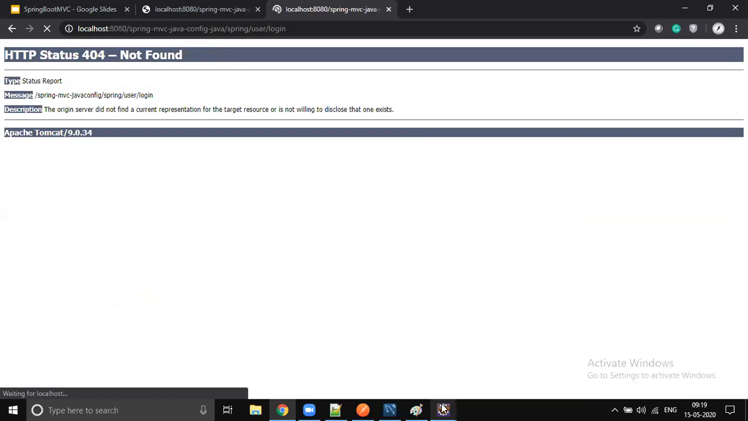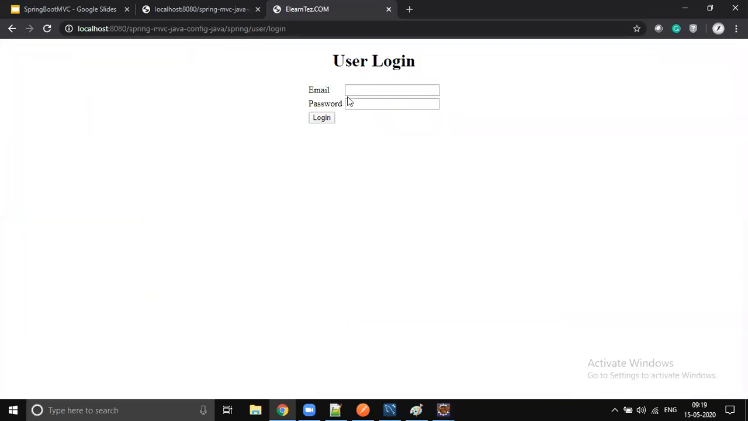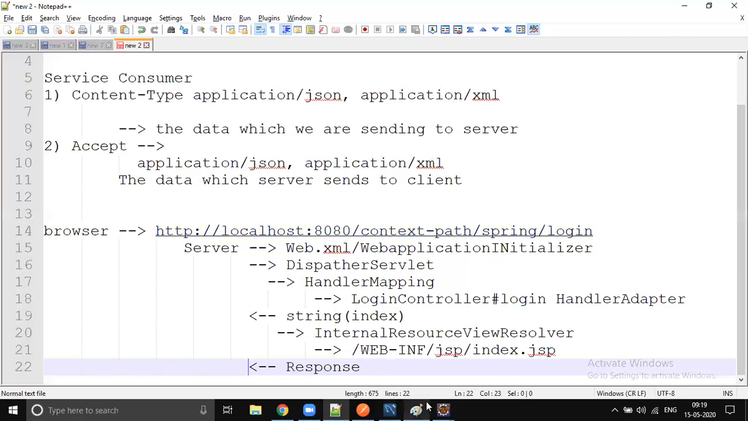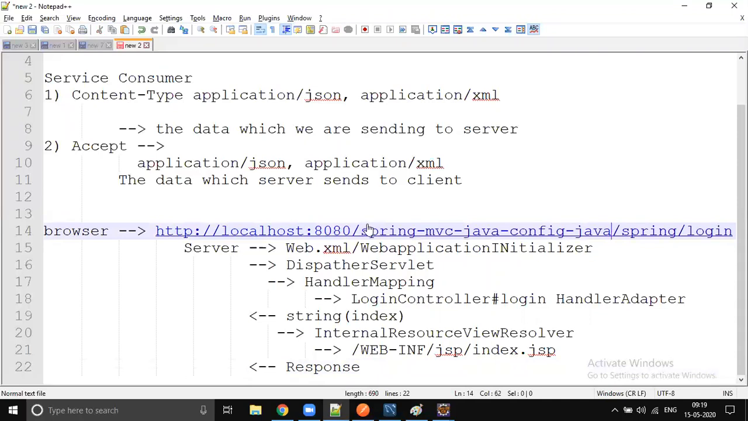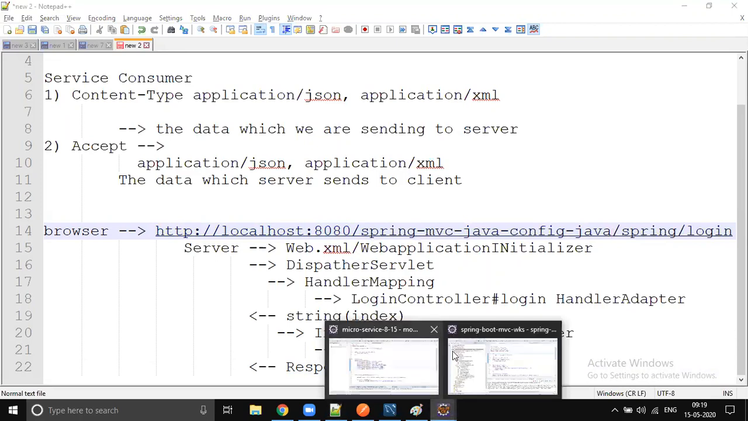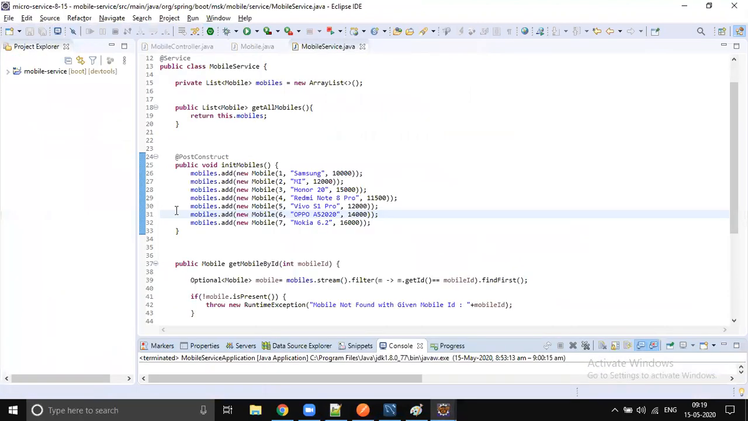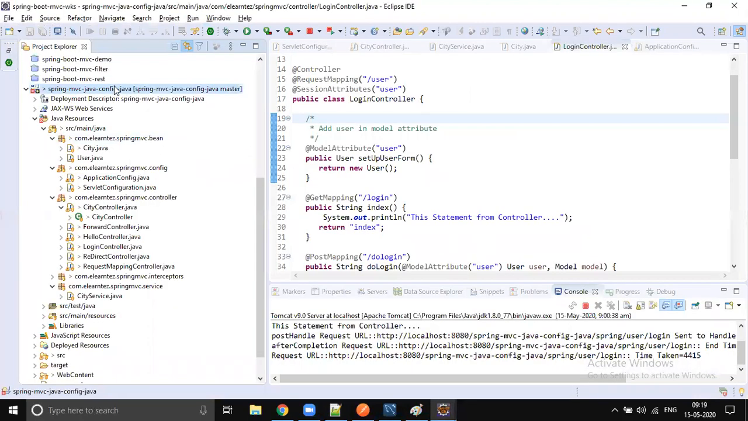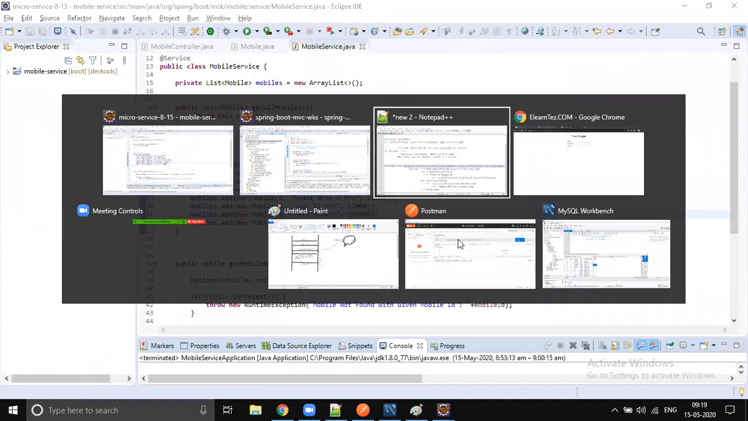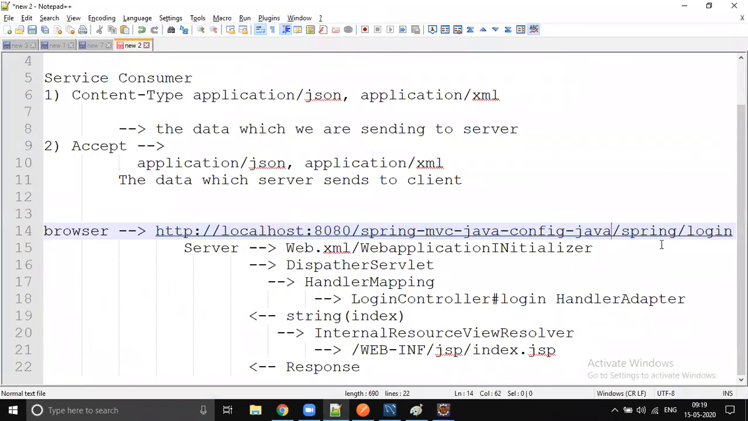It will take a while to render the JSP page. So how are you seeing this JSP page? It is just because of this flow. As soon as you enter this URL, this context path is your project. If it is Spring Boot, there is no context path by default, or you can configure one. When we are running an external Tomcat server, your application or project name is the default context path. So as soon as I enter this URL, what is going to happen?